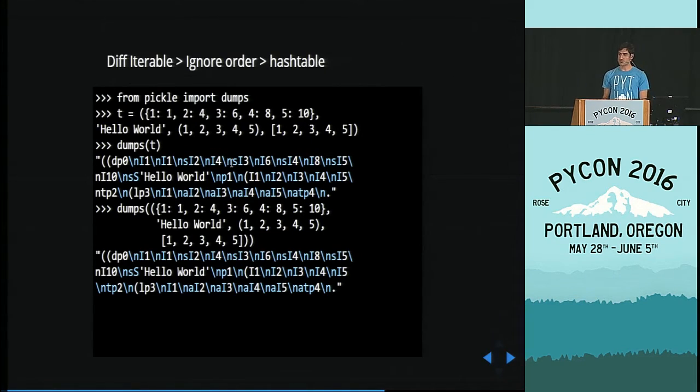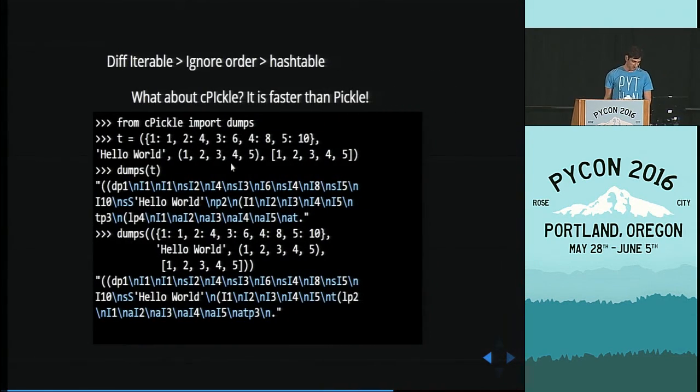And Python comes with this thing called cPickle. It's faster. Usually when there's a C library, you want to use that. I thought about using cPickle. Do you see anything has changed?